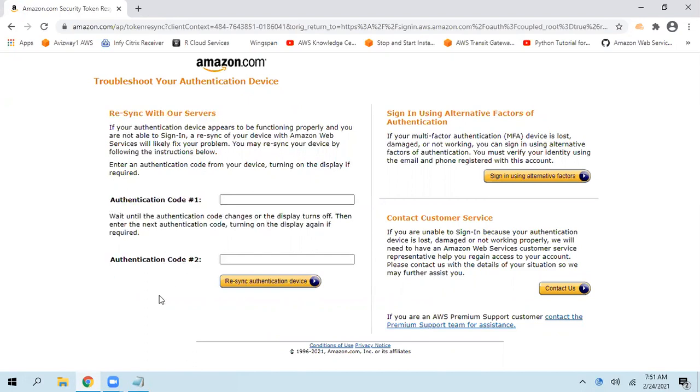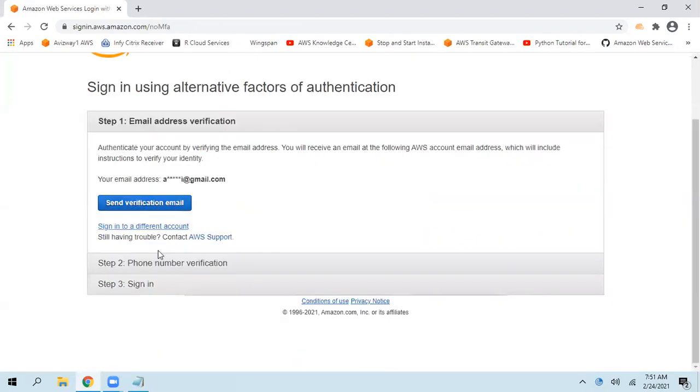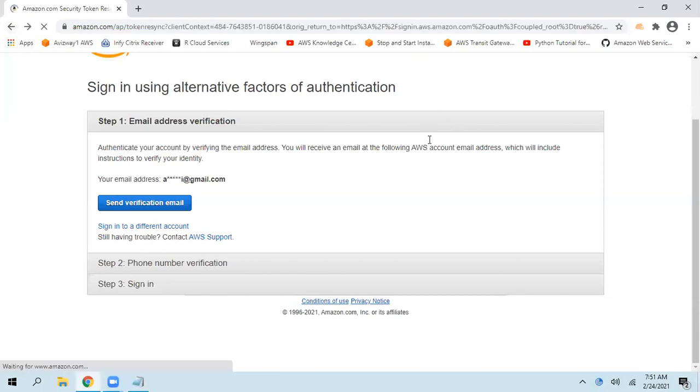Synchronization issues will be solved. If you want to sign in using alternative factors, like the email ID you have used and the phone number, you can send a verification email or phone verification, and then it allows you to sign in. If you lost the device, you can use this method.